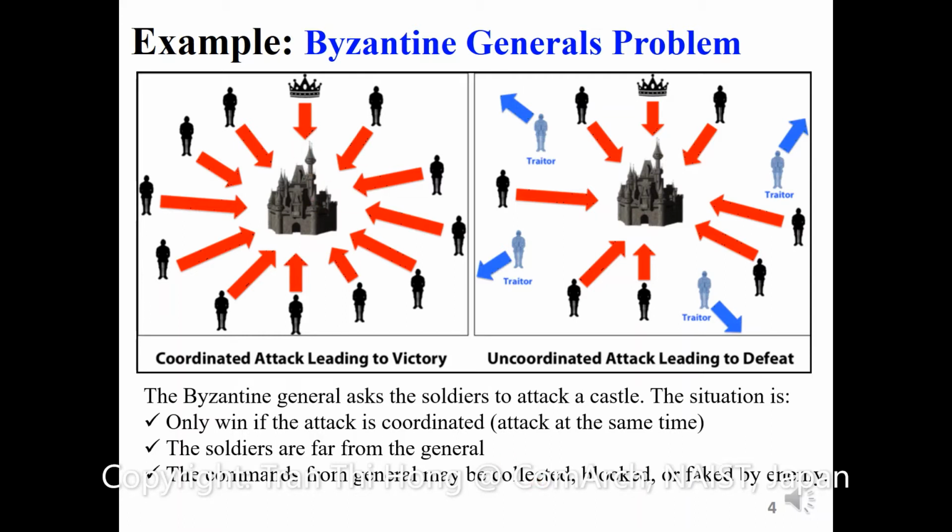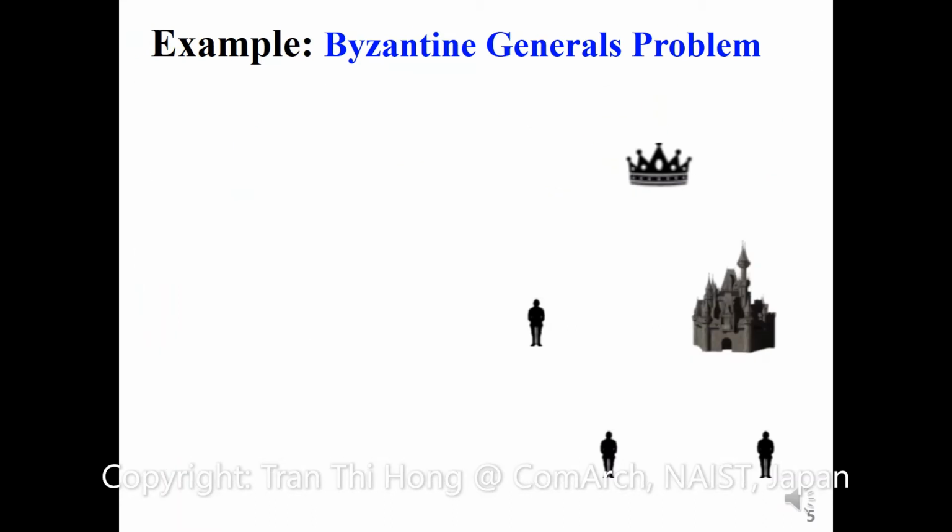So what should we do? In more detail, let's say now we have the general. They want the soldiers to attack at 10 a.m. But when they send the message, the first soldier gets the information attack at 10 a.m. But the message to the other soldiers is collected and faked by the enemy.